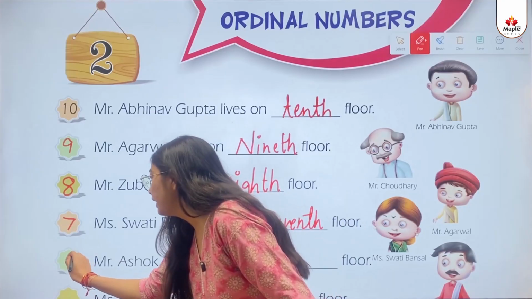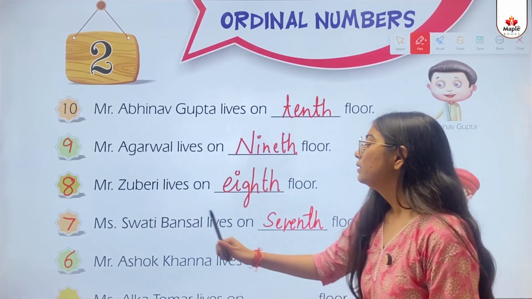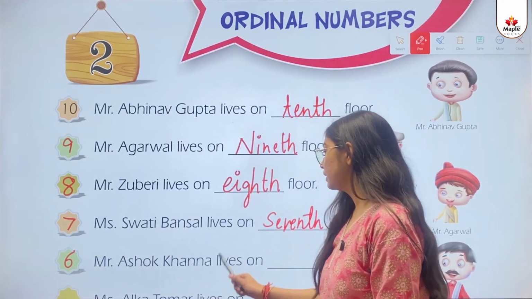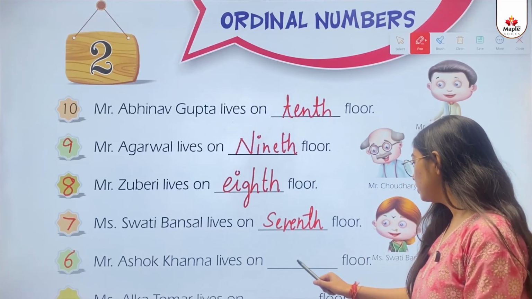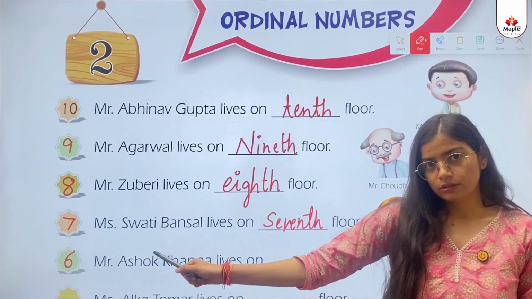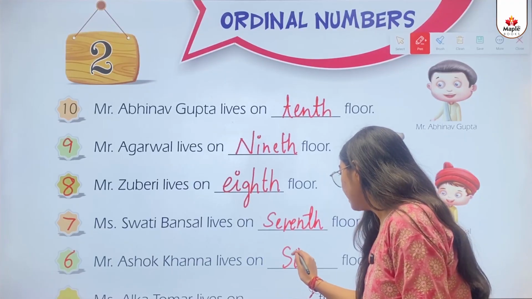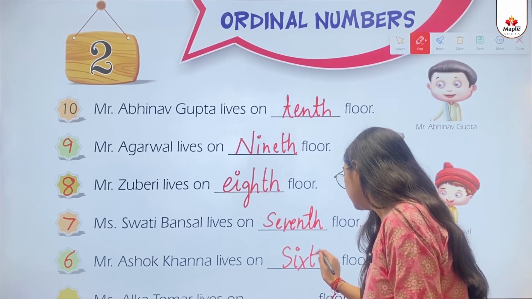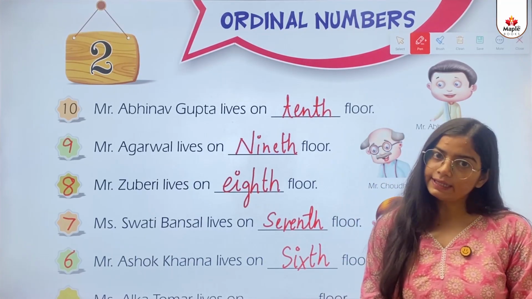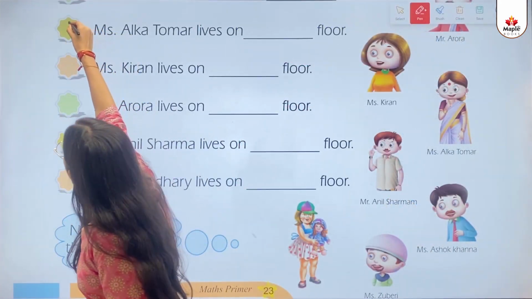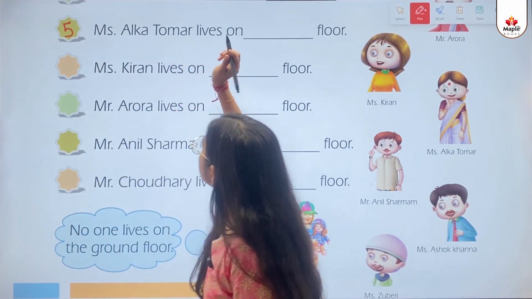Then we'll write 6 here. Mr. Ashok Khanna lives on dash floor. 6th floor. S-I-X-T-H. 6th floor.